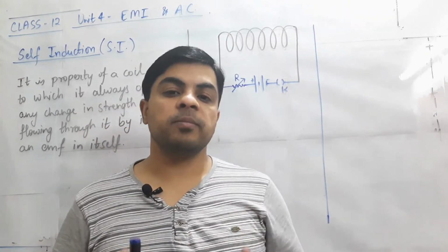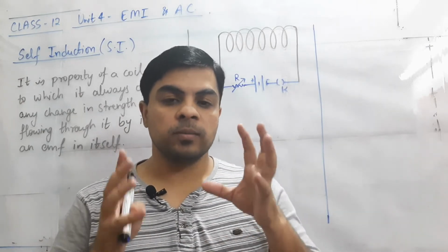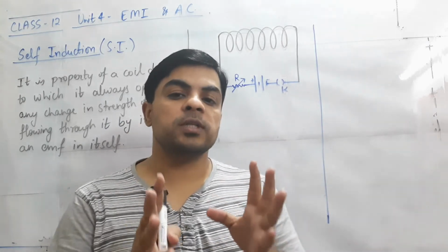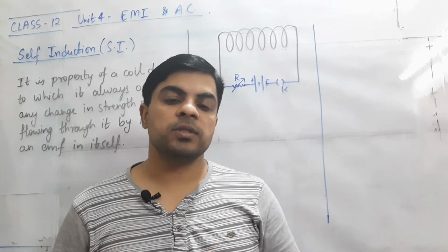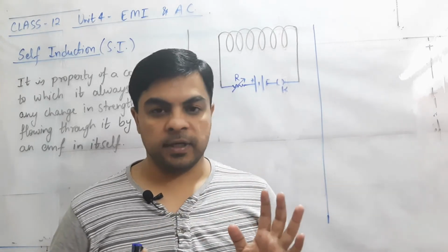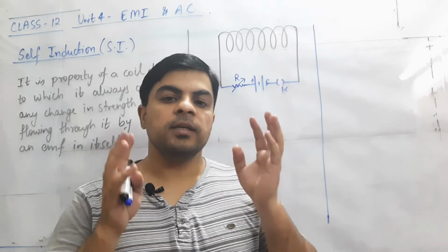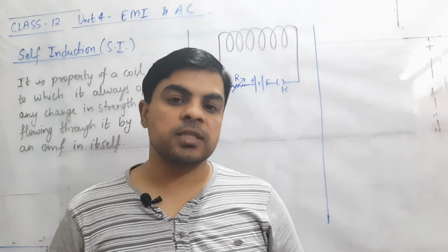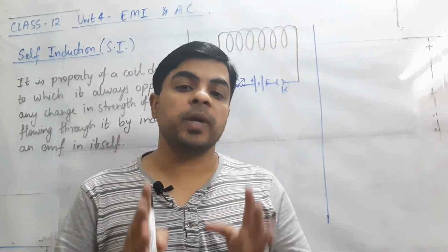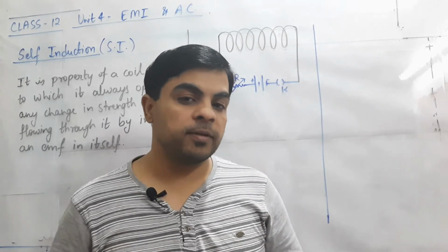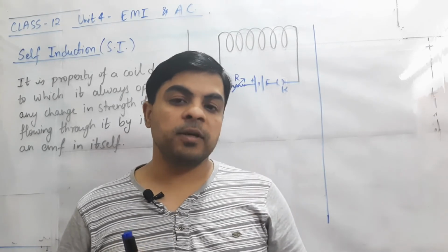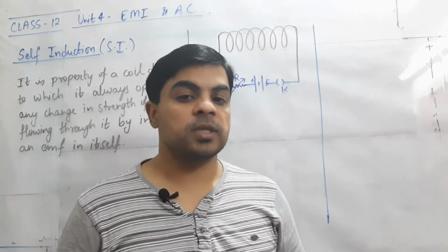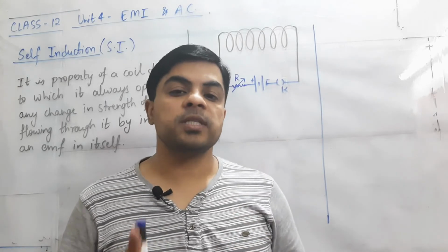Another method we have studied is changing the area of the portion of the circuit which is projected towards or exposed towards the magnetic field. And the third method was rotating the coil in the magnetic field. Anyhow we are changing the magnetic field with respect to the circuit, there must be a change in magnetic flux. Magnetic flux changes will produce the electromagnetic induction phenomenon, in which induced EMF will be developed in the circuit, and that will be developed in every condition. Along with that, if the circuit is closed, this is important, then current will also be produced, and that is known as induced current.